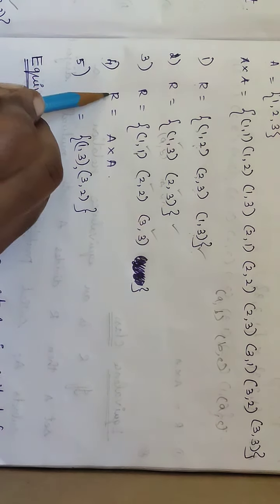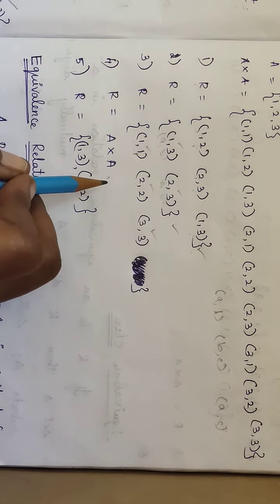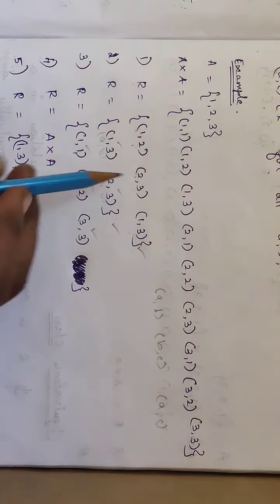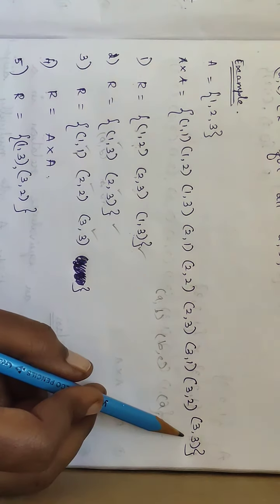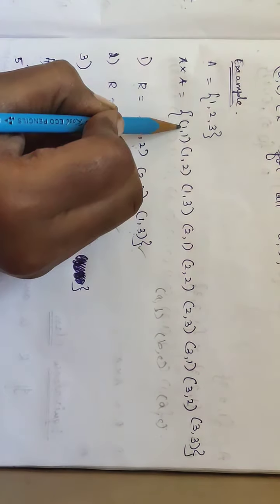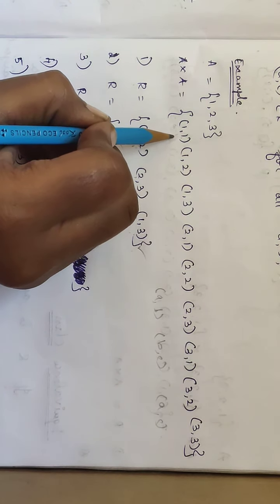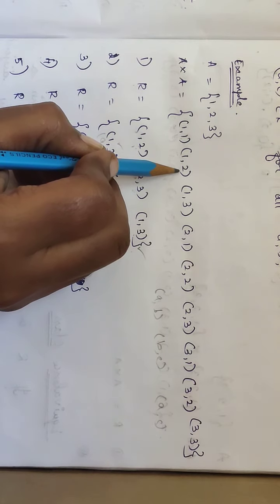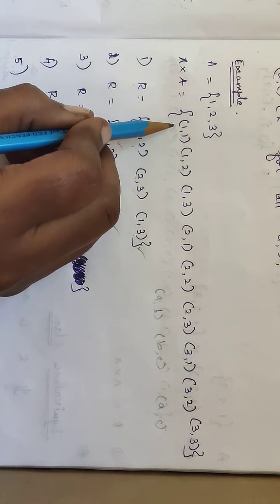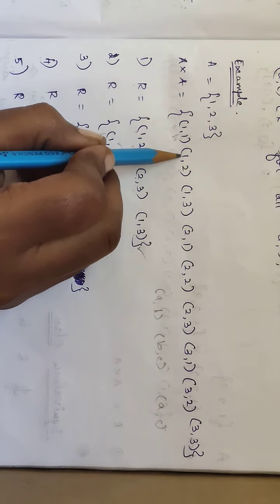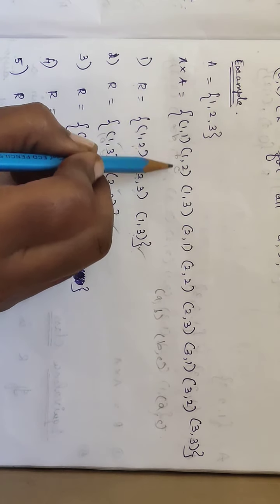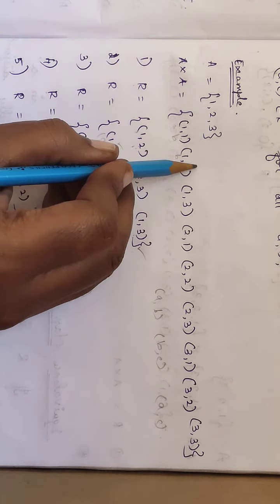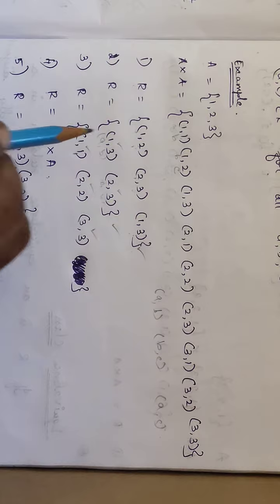Now the fourth set I have taken is A cross A. Now check completely the cross product, Cartesian product. (1, 1), (a, b) is there, next (b, c) (1, 2) is there, then go for (a, c), (a, c) means again (1, 2) only, so the transitive relation satisfies.